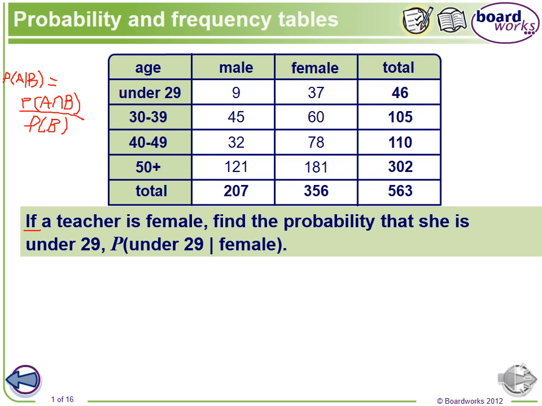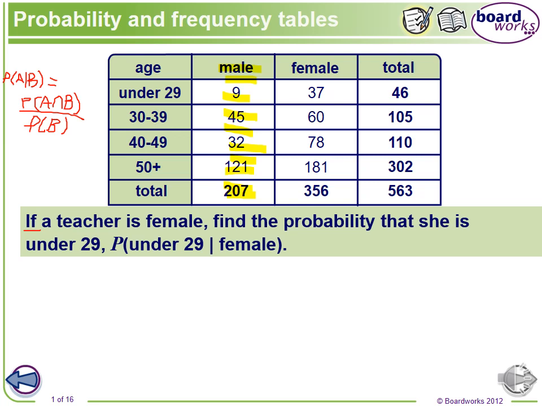We know the teacher is female, so we don't care about the male anymore. All this part, we don't need it anymore. Let me change to the highlighter. All this male part we don't need anymore, because they said we know the teacher is female. Okay, so we are finding the probability that she is under 29.